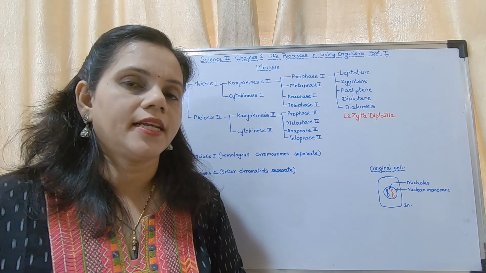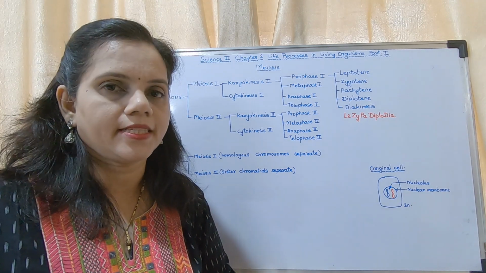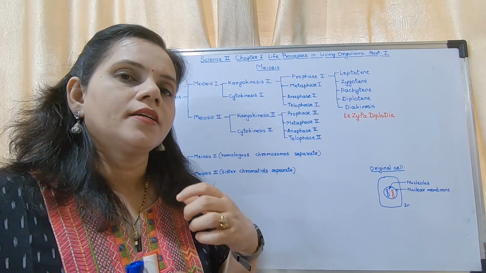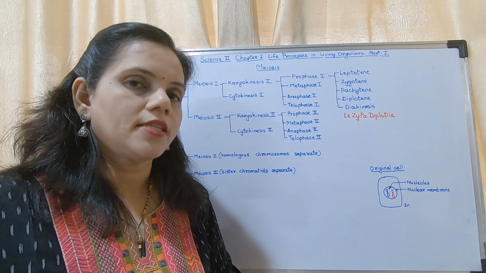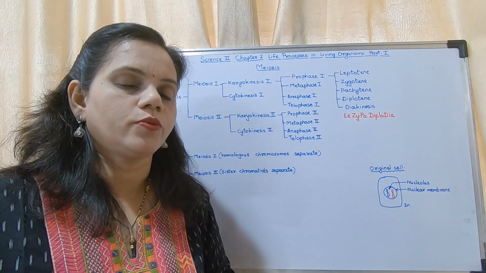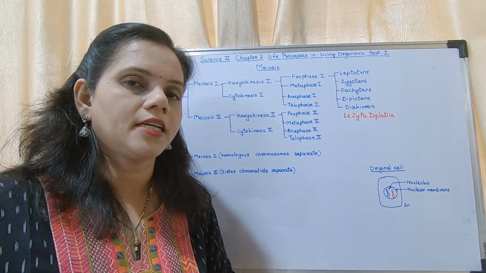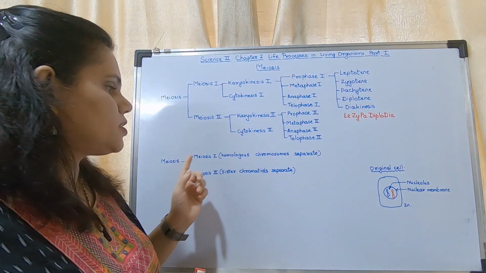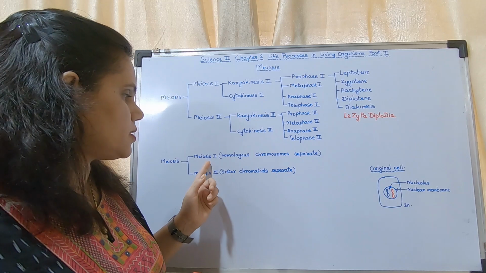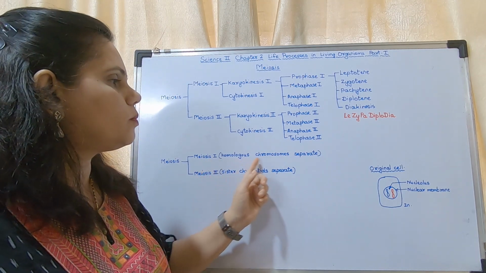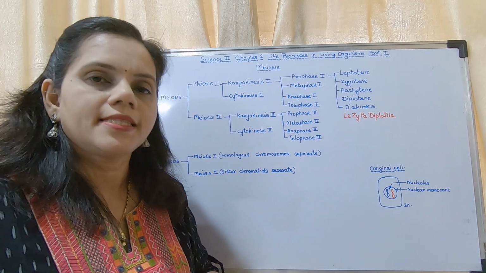We are having the study of all these stages. First you have to study that all these stages are there in meiosis 2. Okay, now what is the importance of meiosis 2? Most important characteristic of meiosis division is meiosis consists of 2 stages, meiosis 1 and meiosis 2. During meiosis 1, homologous chromosomes separate.